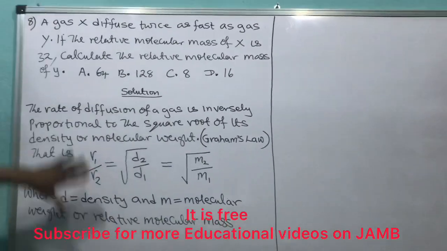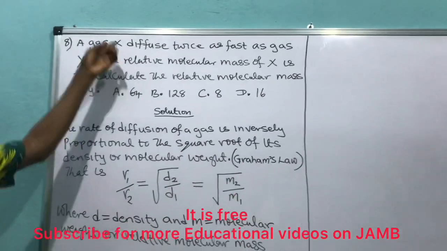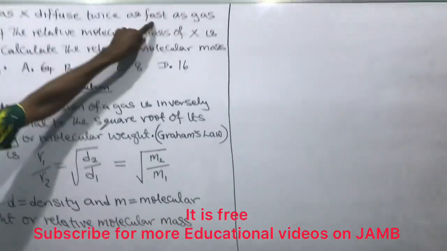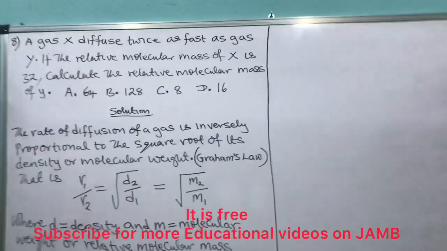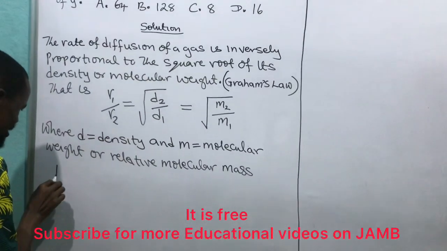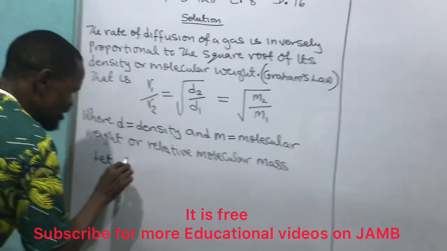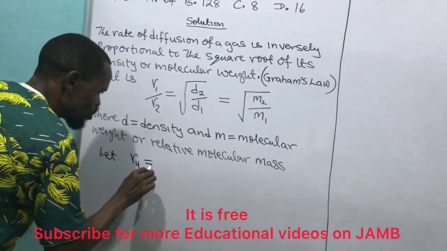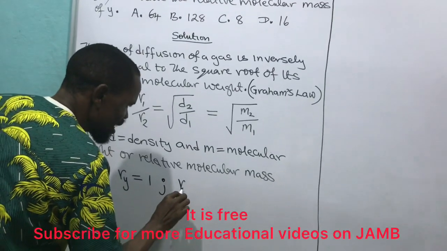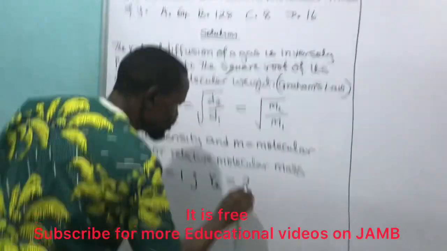Can we go now to solve our own? Since we have recorded this, let's look at the question. They said a gas X diffuses twice as fast as gas Y. So let the rate of Y be equal to 1. Then the rate of X will be 2, because it's twice.